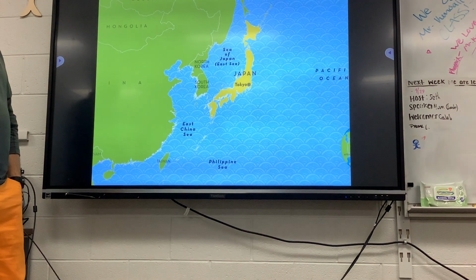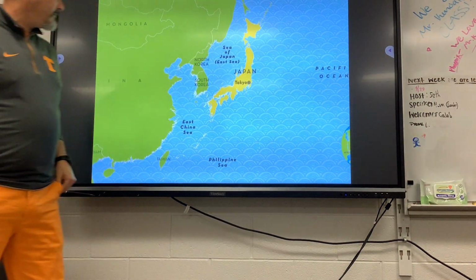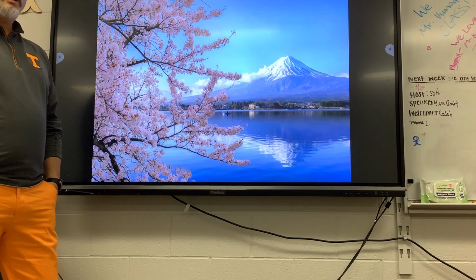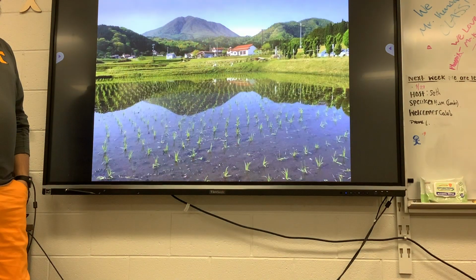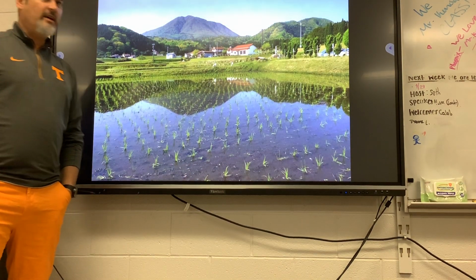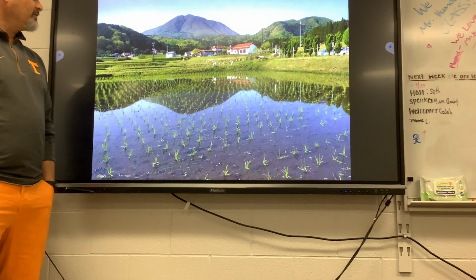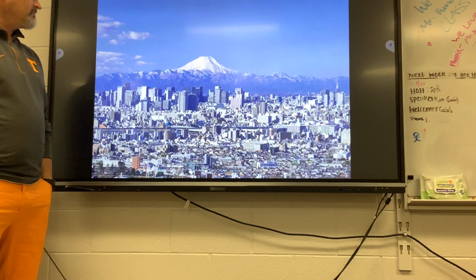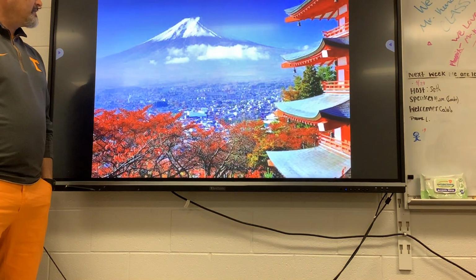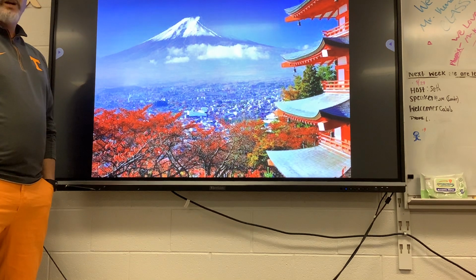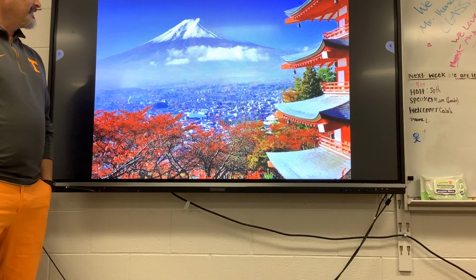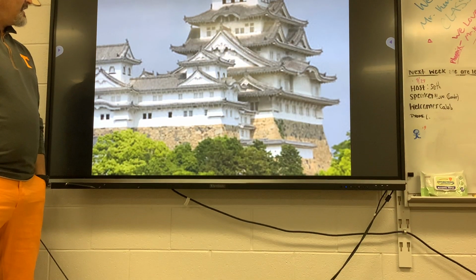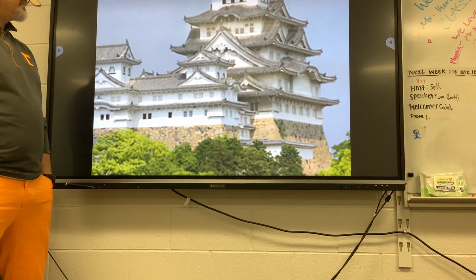Next. There's Japan. Next. There's Japan. That's Mount Fuji, the highest mountain in Japan. My brother-in-law goes to Japan all the time. He absolutely loves it. He says it's beautiful. Next. There's Tokyo, with Mount Fuji in the background. Look at that. That's a big old mountain. It is a volcano. Next. There are some medieval Chinese buildings. Not ancient, but medieval.